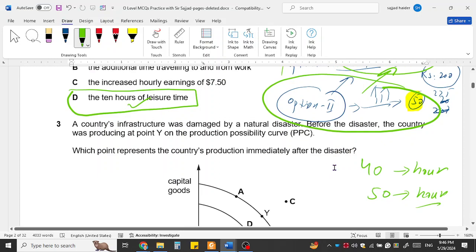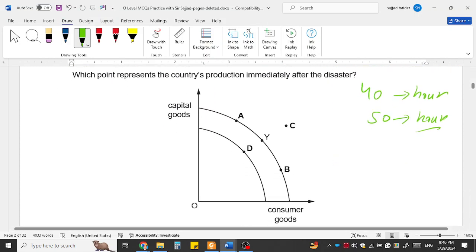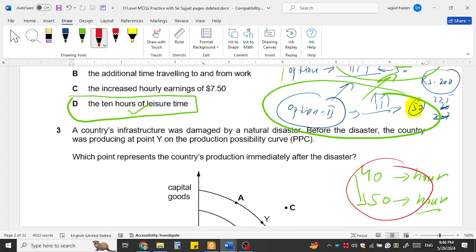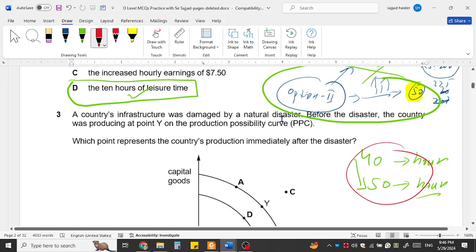These 10 additional hours, which he earlier used as leisure, for example watching TV, will not be available now. So this is the opportunity cost of 10 extra hours.